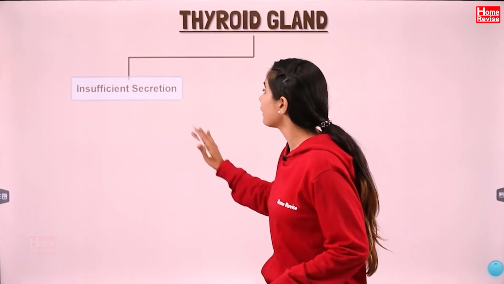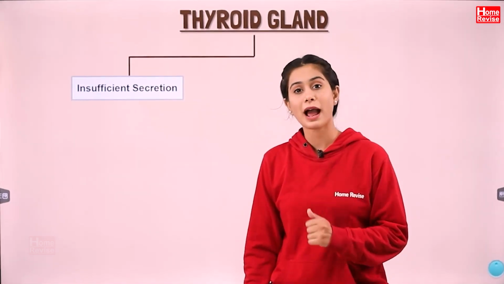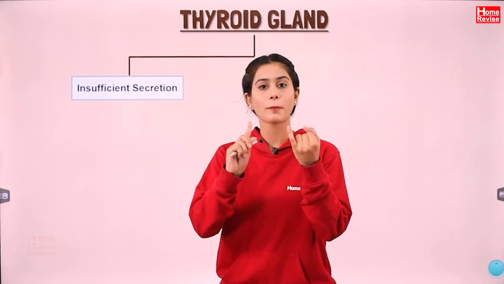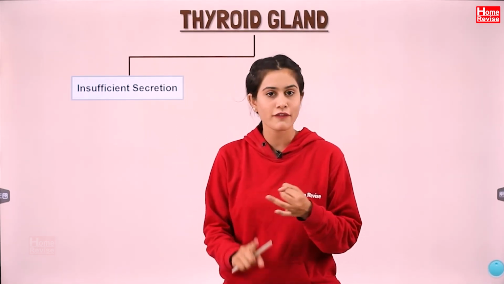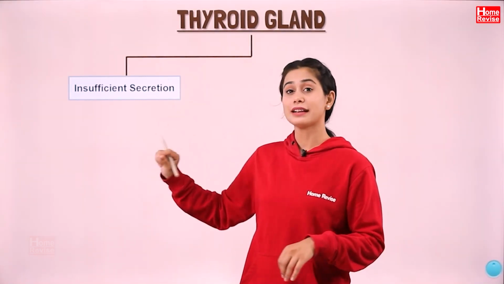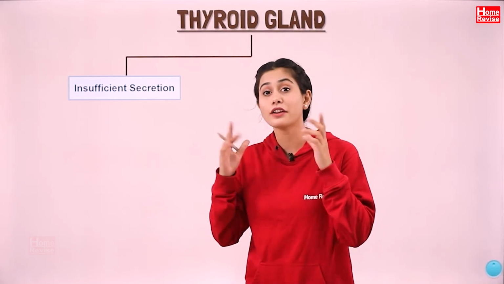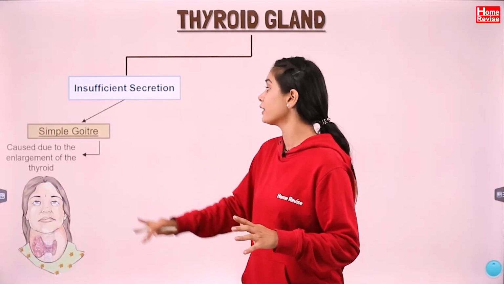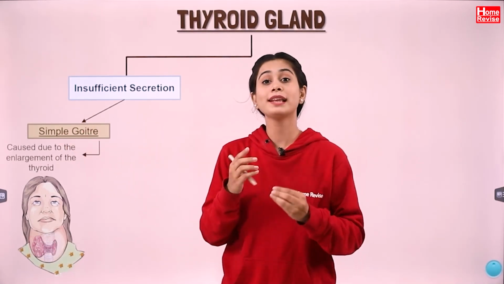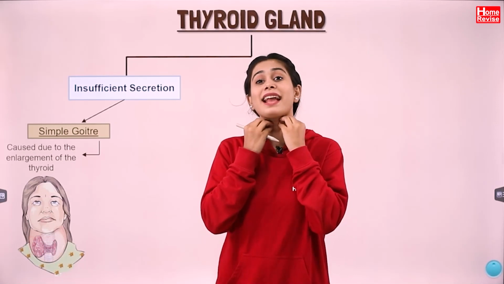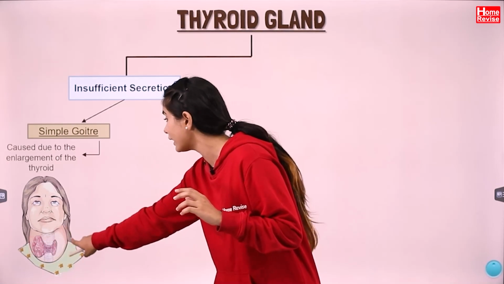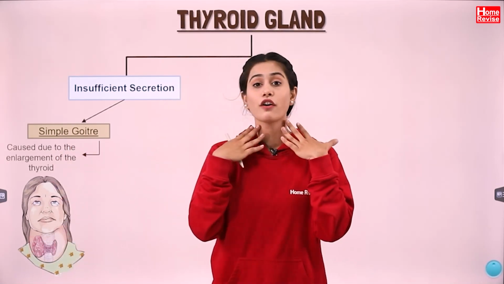If the thyroid gland produces insufficient thyroxine, then what will happen? There will be some disease. Obviously, it is needed in our body for proper metabolism and for the growth of infants. These are the two functions. So if there is insufficient secretion of thyroxine from your thyroid gland, then there is a chance that you may develop a disease known as simple goitre, which is very common in India. Basically, your thyroid gland gets enlarged, because of which there is a swelling in your neck. So your neck somewhat looks like this. It is caused due to enlargement of the thyroid.